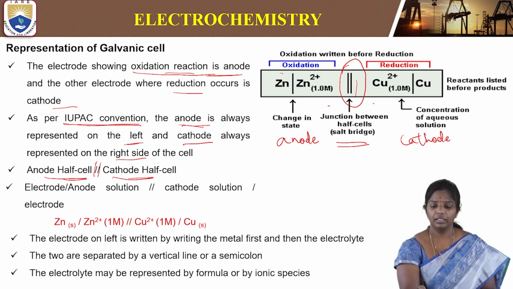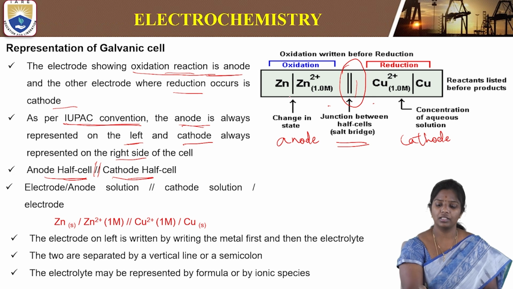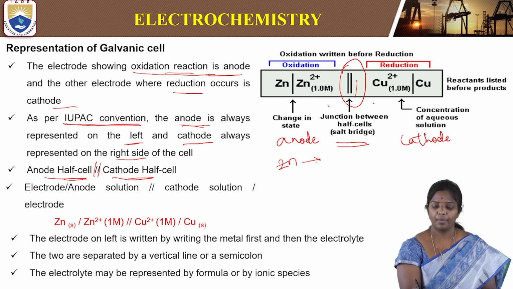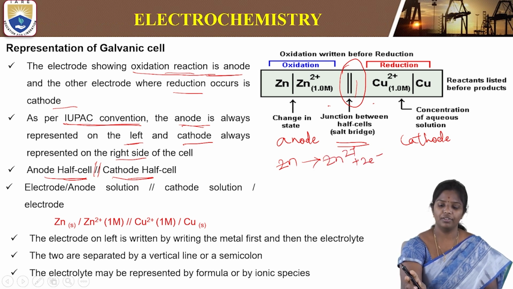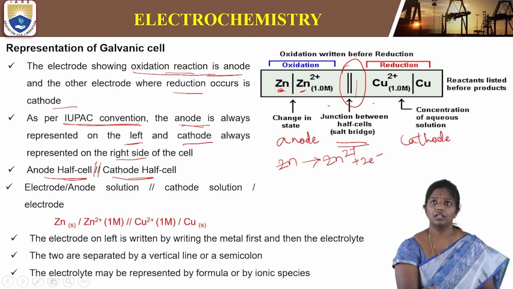Then the Zn rod is dipped in Zn2+ ions, nothing but zinc sulfate solution, and this is the reaction that is going to take place: Zn is oxidized to Zn2+. That is why we have written Zn, slash, Zn2+. This also indicates that one is a metal and the other is a solution, a change of state from metal to ionic solution.